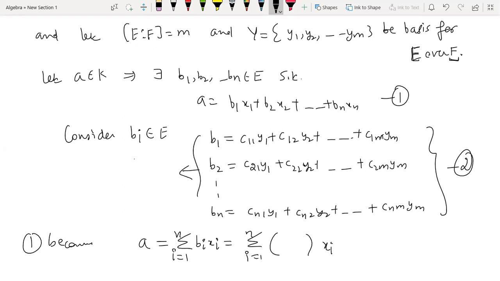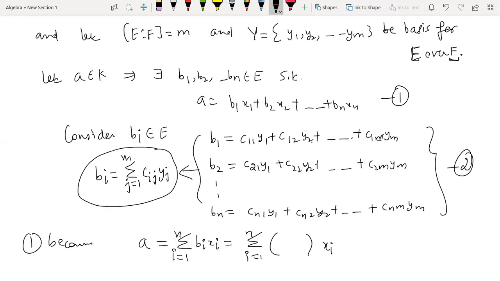So from here you can say bi is the sum over j from 1 to m of cij yj, because you see when it is b1 the first index is fixed: c11, c12, ..., c1m. When it is b2 it is c21, c22, ..., c2m, right? So it is ci1, ci2, ..., cim. That's why this second index j is running from 1 to m and multiplied with yj. And this is how we write bi, and this substitution we make here.